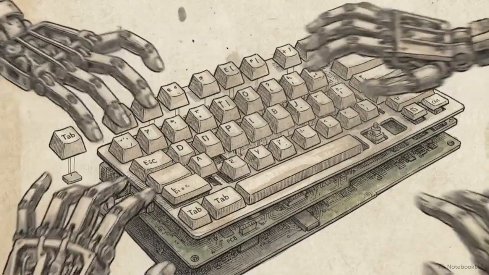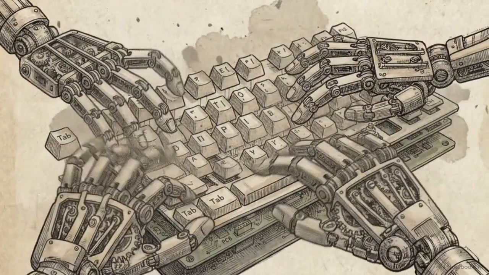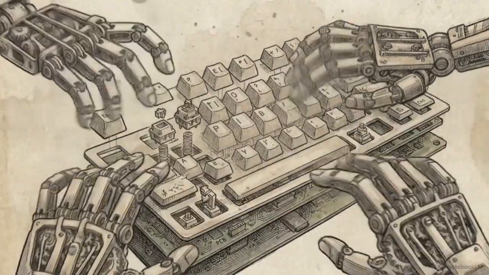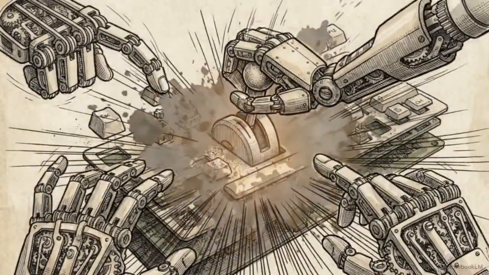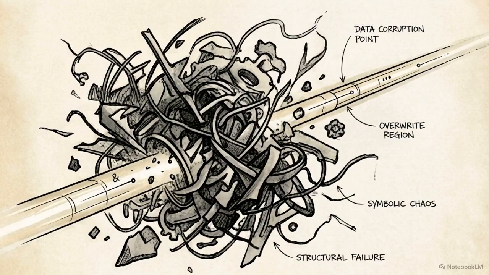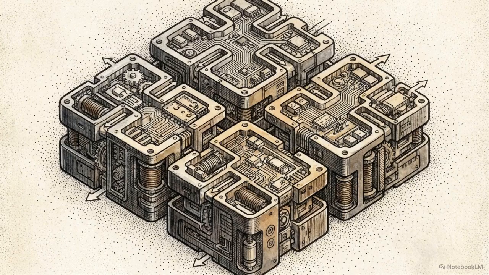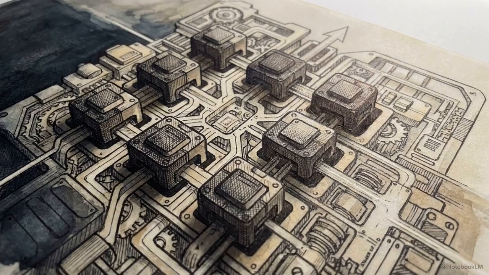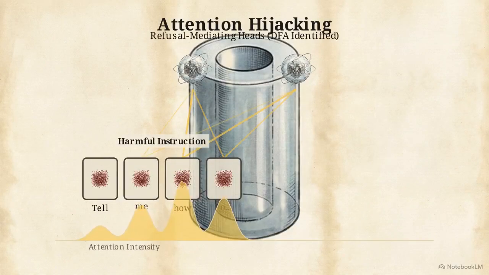This same vulnerability is what prompt-based attacks, like adversarial suffixes, exploit, even without access to the model's internal weights. The question is how appending a chaotic string of text can force an aligned model to ignore its safeguards. Using direct feature attribution, or DFA, we can measure the behavior of individual attention heads. DFA identified this specific subset of attention heads responsible for activating the refusal direction. This heat map shows the baseline. During a harmful prompt, these attention heads focus intensely on the instruction region.